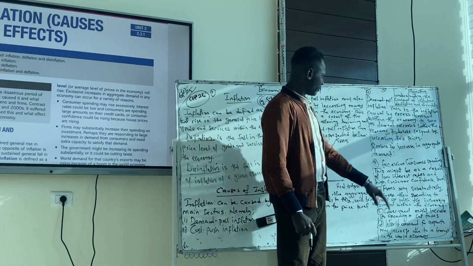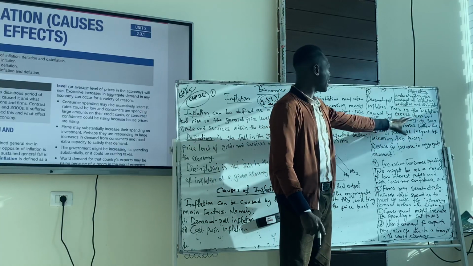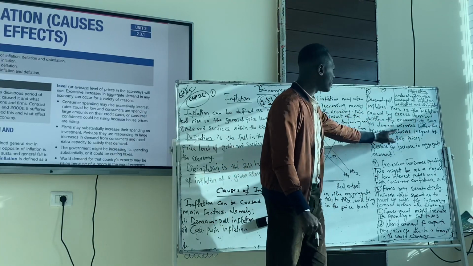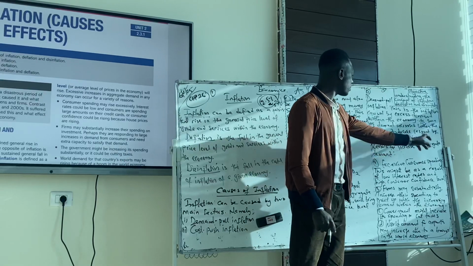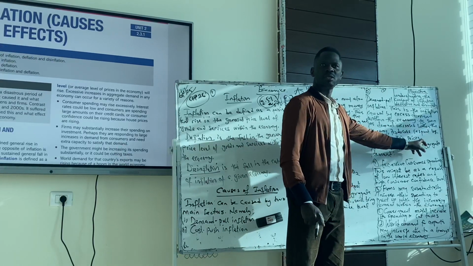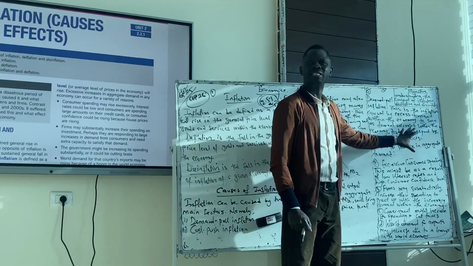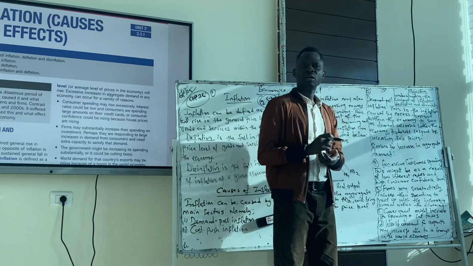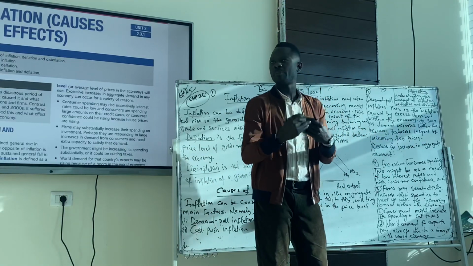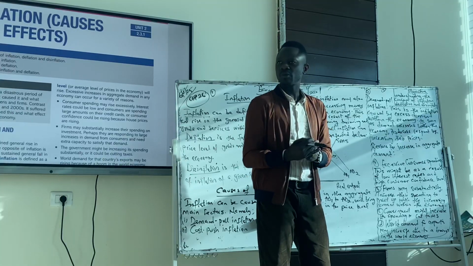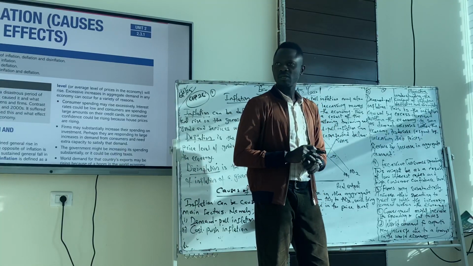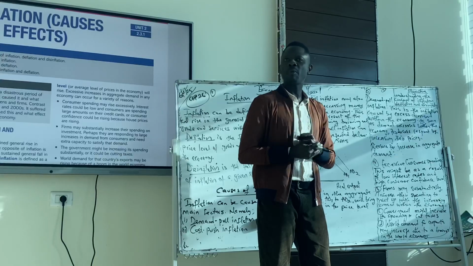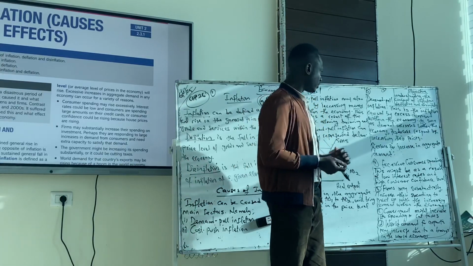So I wrote, demand pull inflation. This is inflation caused by excess demand within the economy. As soon as demand increases within the economy, producers respond by raising their prices. So they increase their prices as soon as demand increases. It simply means consumers want more of our products. And because they want more of our products, we can increase the price of the product, because it's an opportunity for them to make more profits and revenue.